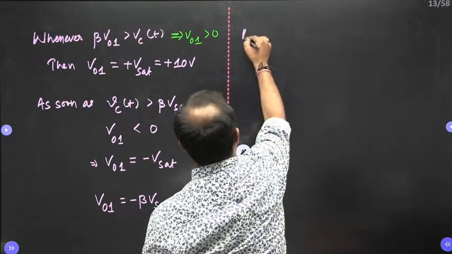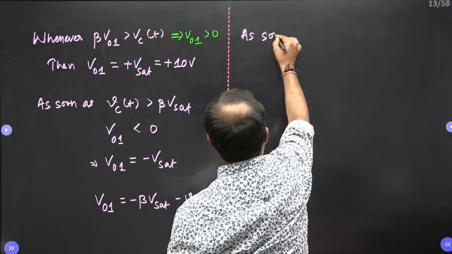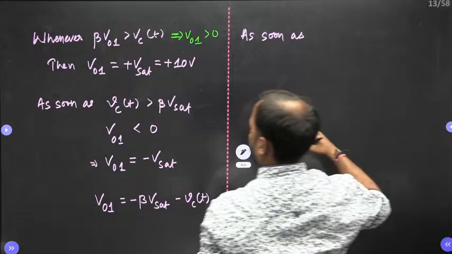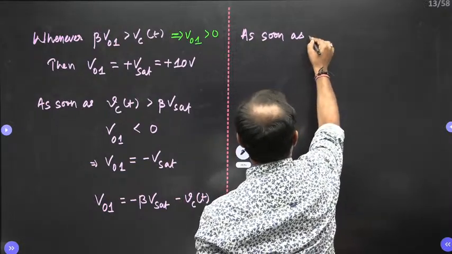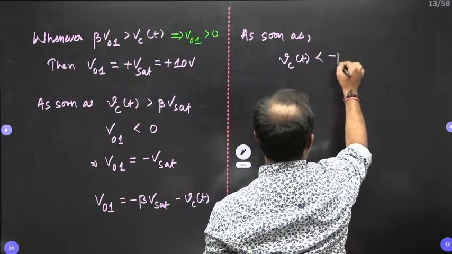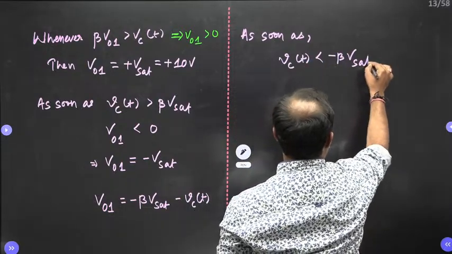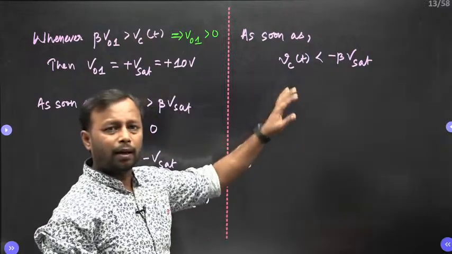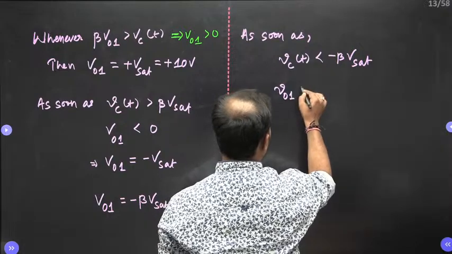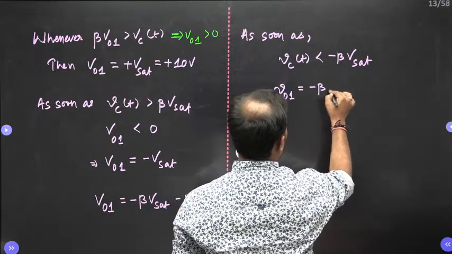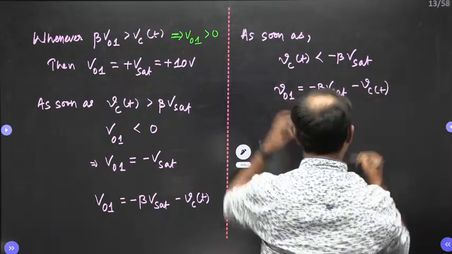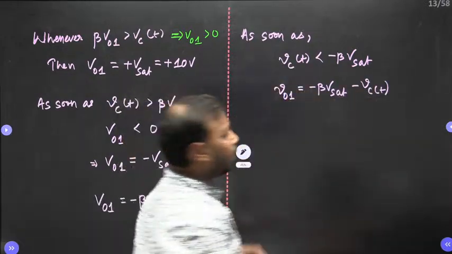Now, as soon as Vc of t becomes less than minus beta V set, then what will V01 be? V01 means minus beta V set minus Vc of t. Yes, what will this be? It will be greater than zero.